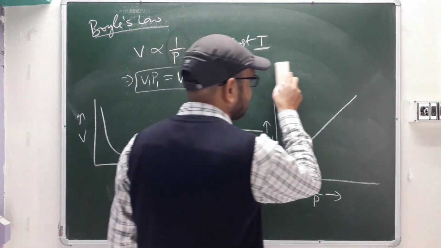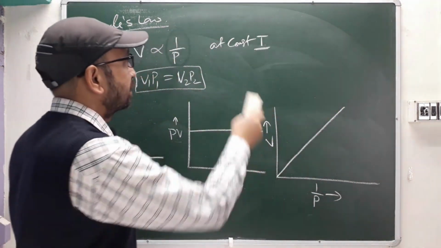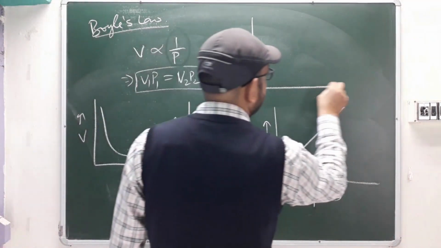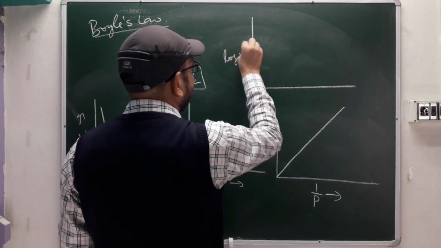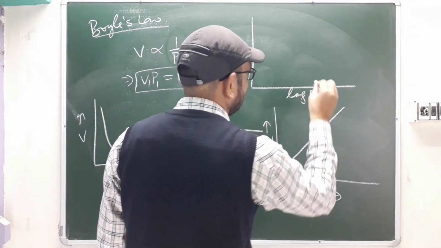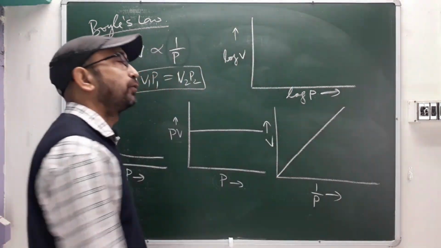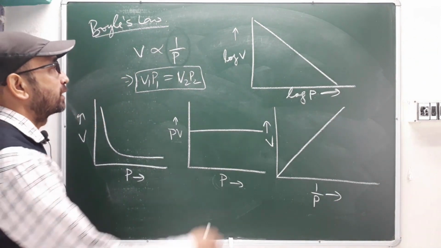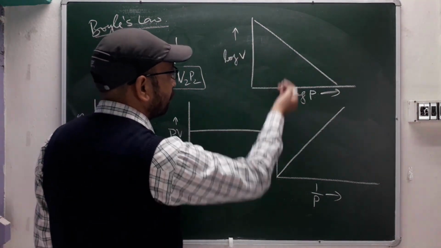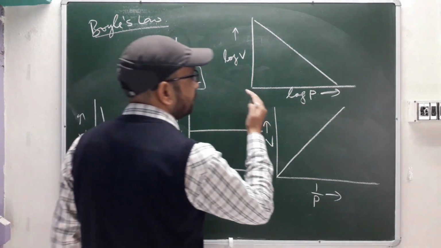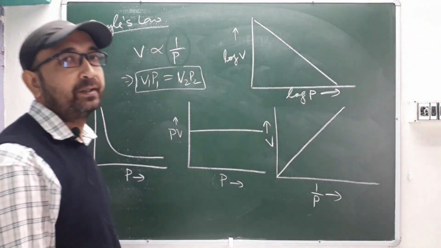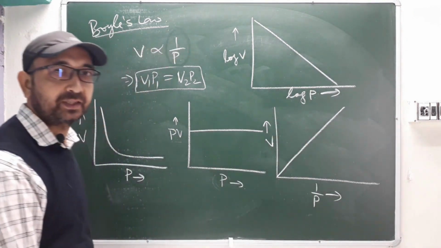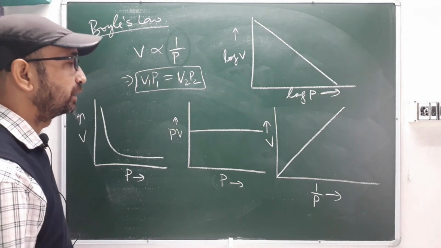So this I will make a little bit smaller. One more graph I can make here. I'll just remove this constant temperature, okay. So one more graph I'll make. It will be log V and log pressure. This side log pressure, this side log volume. So how will it be? It will be like this, okay. If you are increasing your log V, your log P will be getting decreased, or if you are increasing your log P, your log V will be getting decreased. So these 4 types of graphs are there that you should know well, okay.